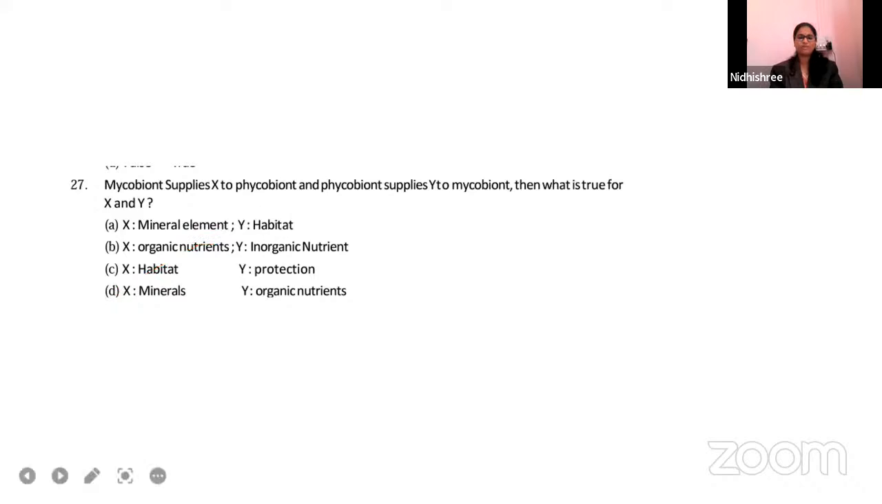Ramya option D. What about others? Be fast. What about YouTube students? What is your answer? Fine. Pratibha option B.